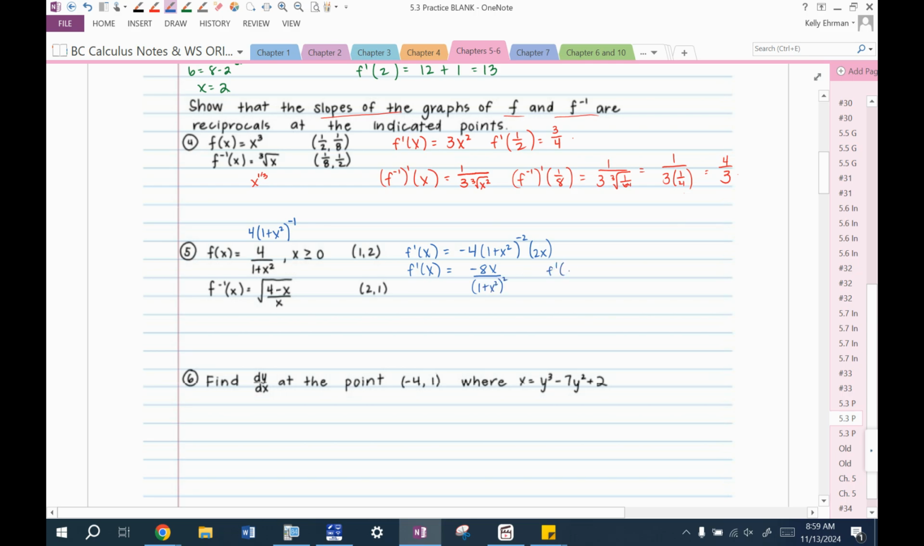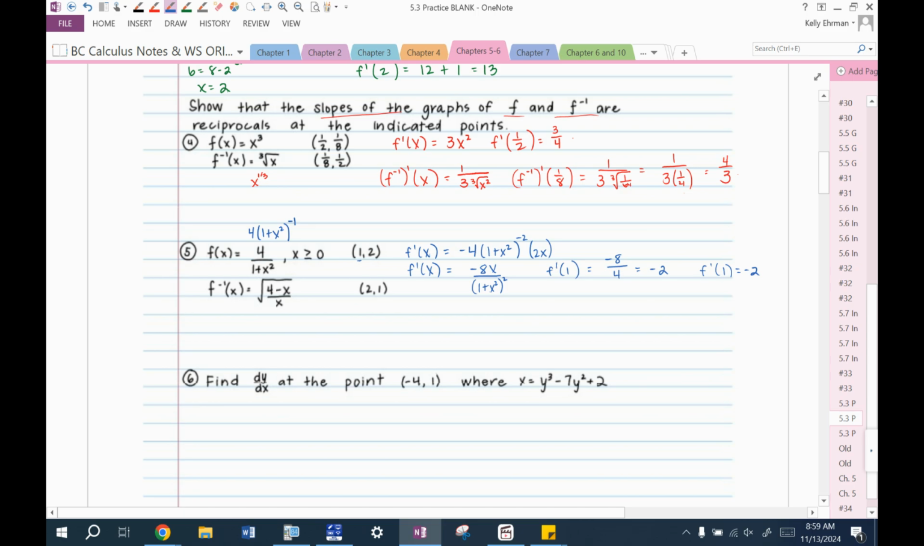And then f prime evaluated at 1, because that's what the point says, is equal to negative 8 over 1 plus 1 is 2, 2 squared is 4. So negative 2. All right, so f prime of 1 is equal to negative 2. So we're looking to see that this inverse derivative should be equal to negative 1/2. So let's check that out.